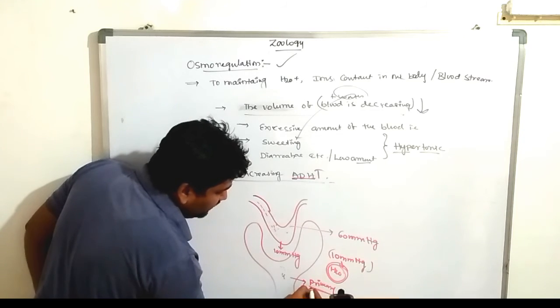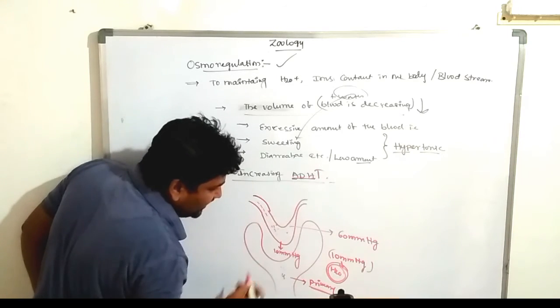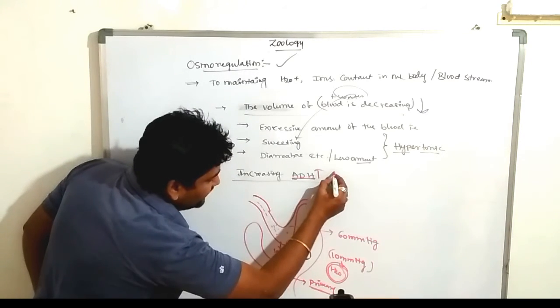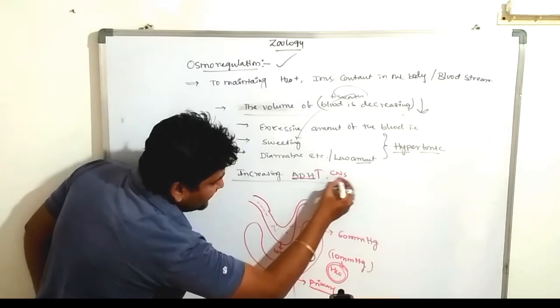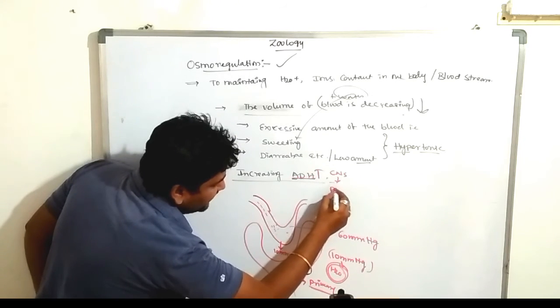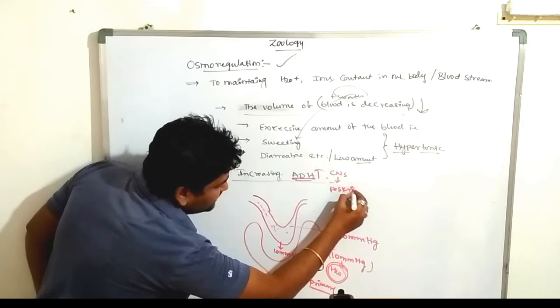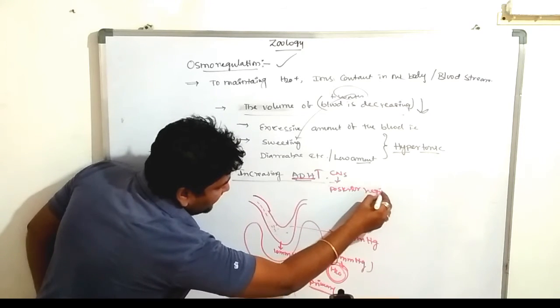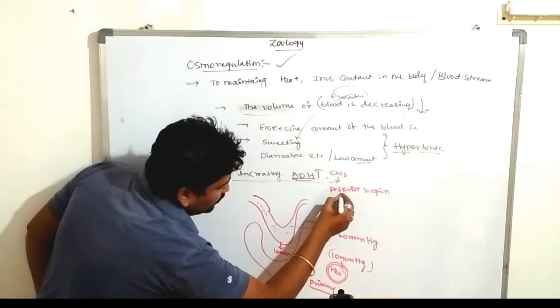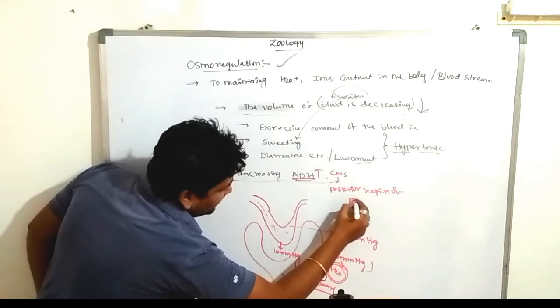So the ADH will become increased. This is stimulated by the CNS. ADH is secreted by the posterior region of the pituitary gland.